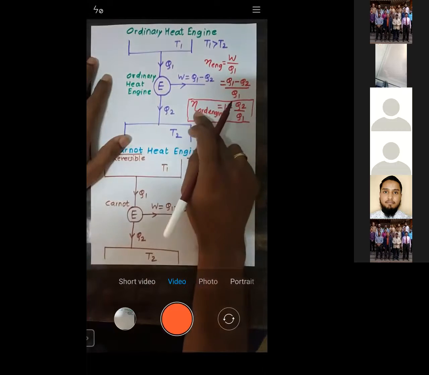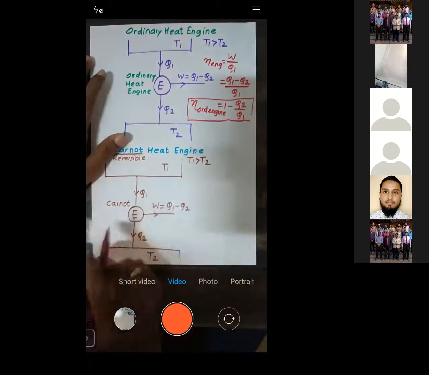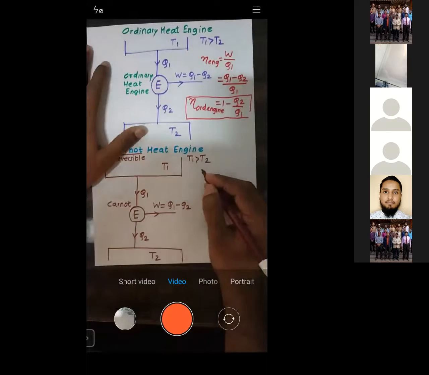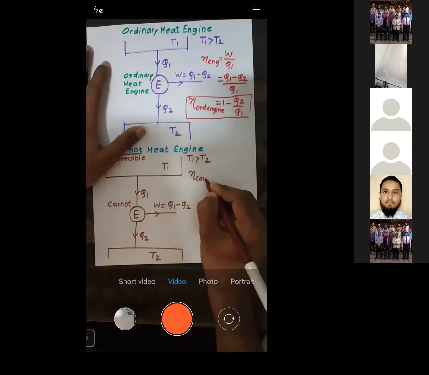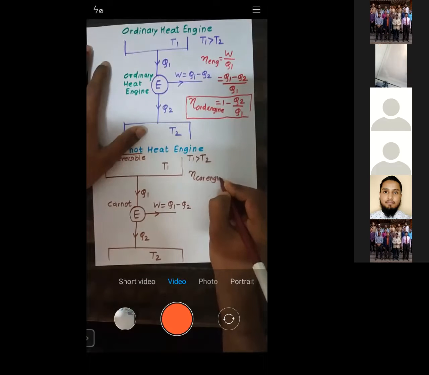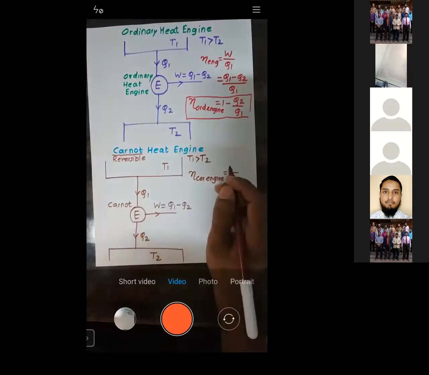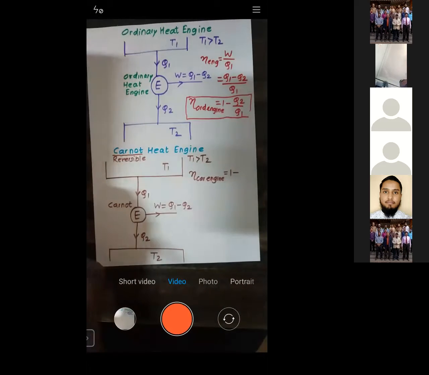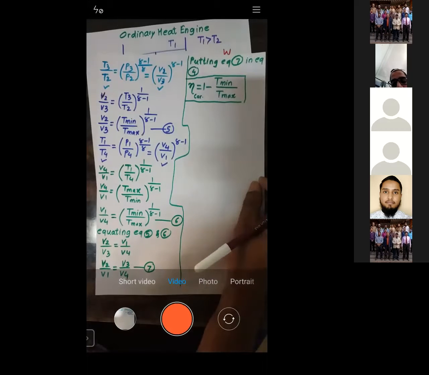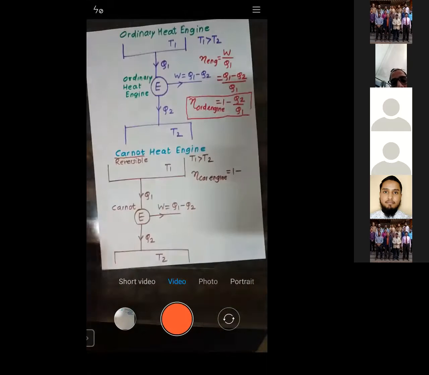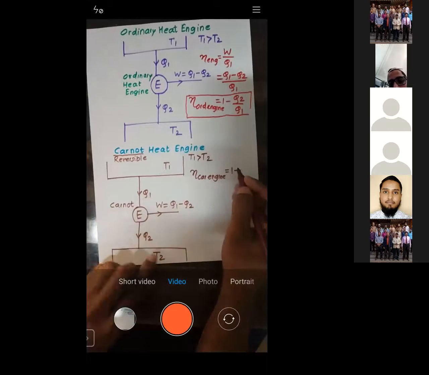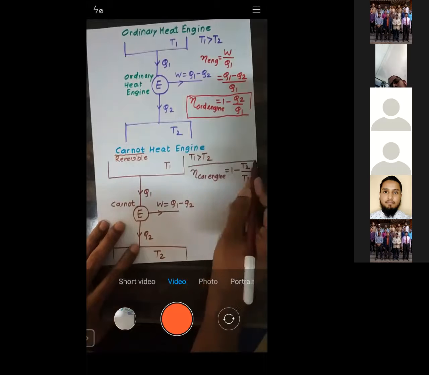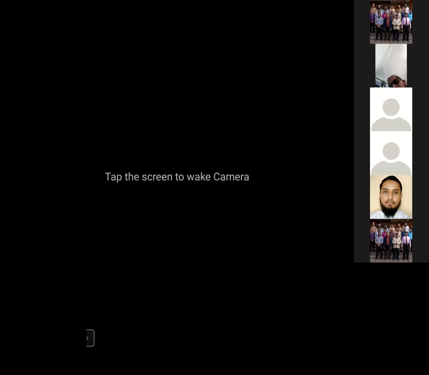Now, the efficiency of an ordinary engine is 1 minus Q2 by Q1. So what formula should we get for the efficiency of a Carnot engine? The efficiency of a Carnot cycle only depends upon temperature. It is 1 minus minimum temperature by maximum temperature. The minimum temperature is T2 and the maximum temperature is T1, so that is the reason I take 1 minus T2 by T1.